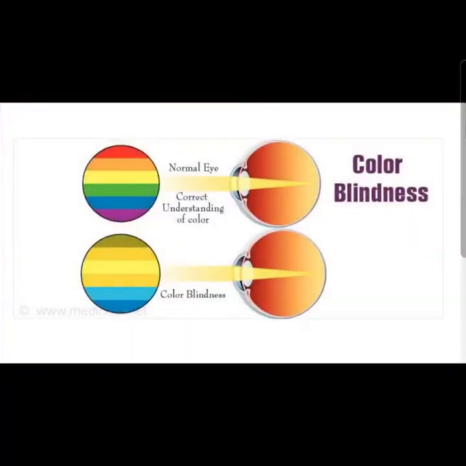After this, the next is color blindness. Color blindness is a defect of the eye in which a person is not able to distinguish between certain colors, especially blue, red and green color.